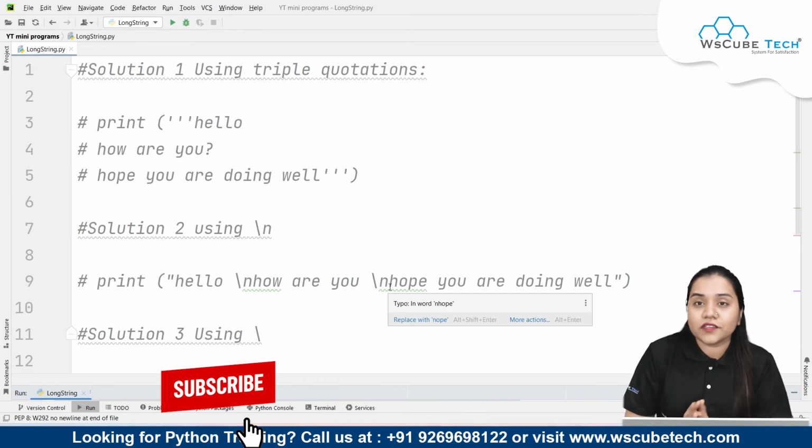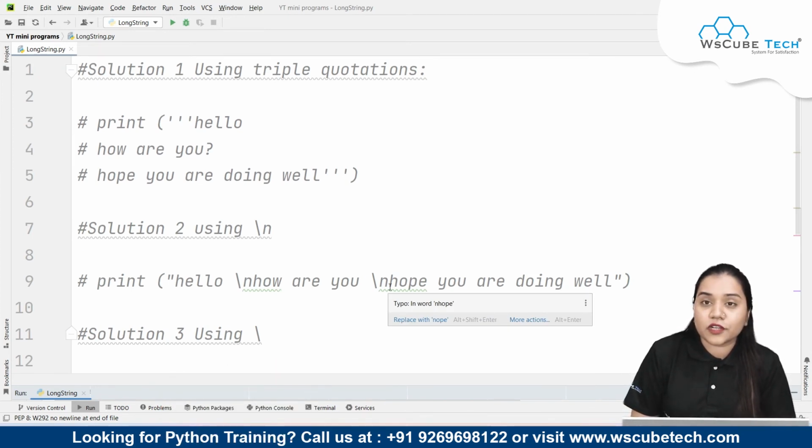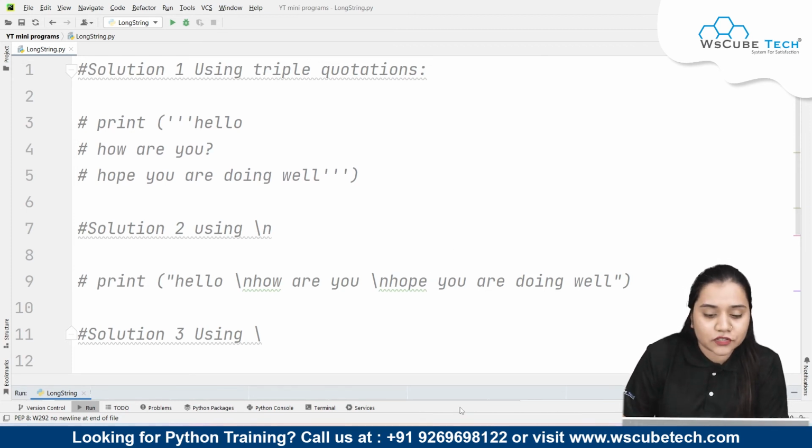So I hope guys that all the three methods over here are clear to you. Our first method is with the triple quotations, our second method is with the backslash n, and our third method over here is with the simple backslash.